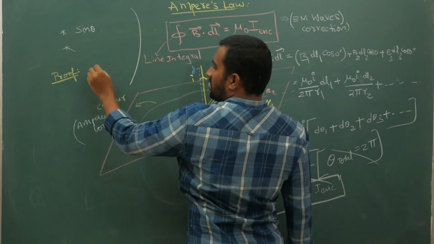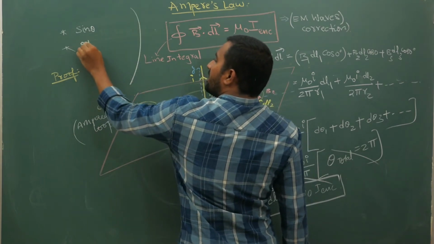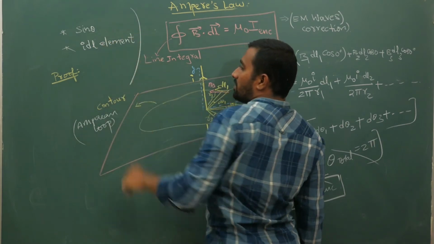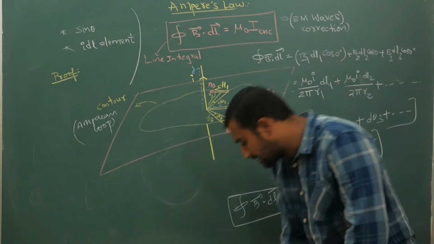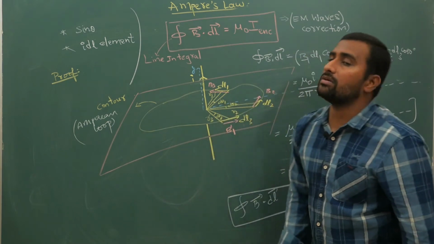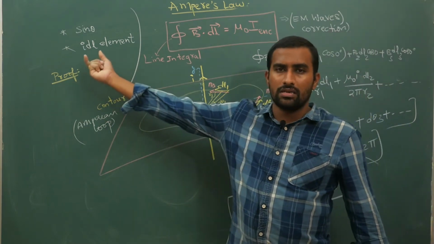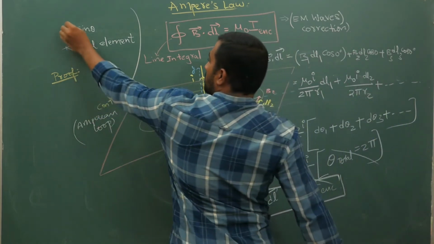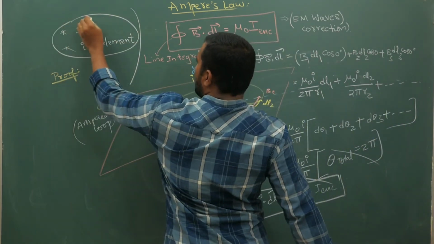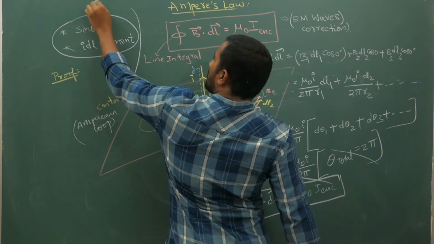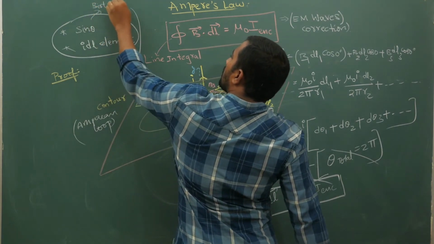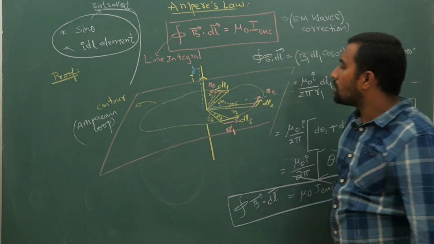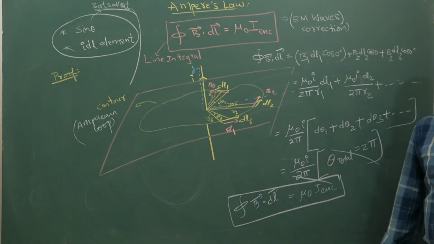Ampere was not comfortable with it because current always exists in a part of a circuit, not in small elements like this. So Ampere was not comfortable with these two ideas given by Biot-Savart, so he took his own proof and proved it.